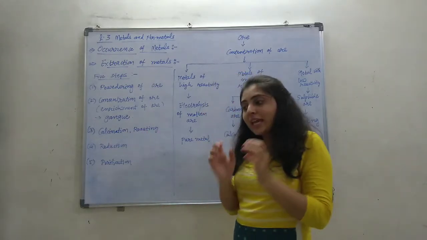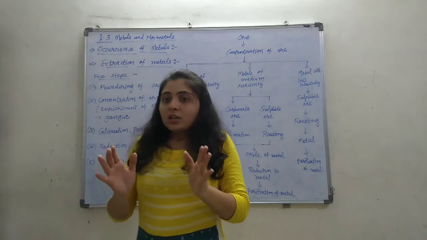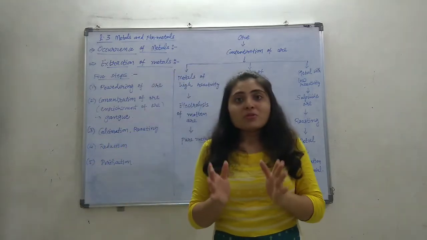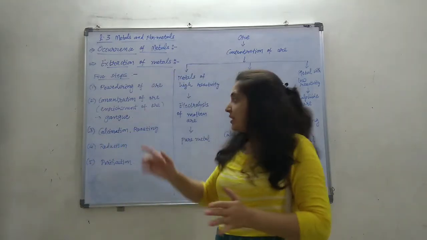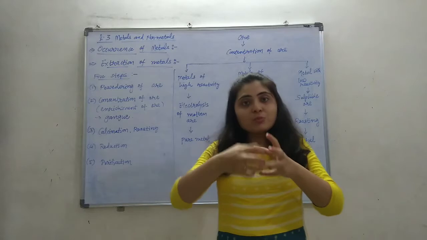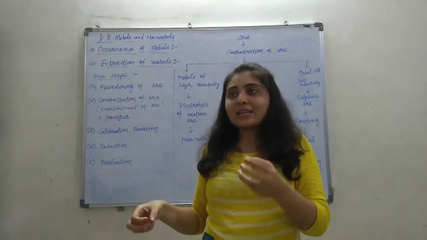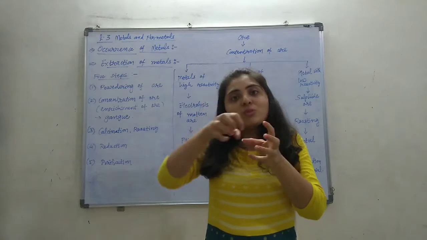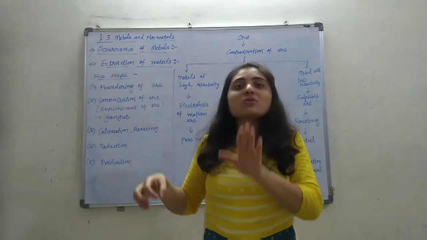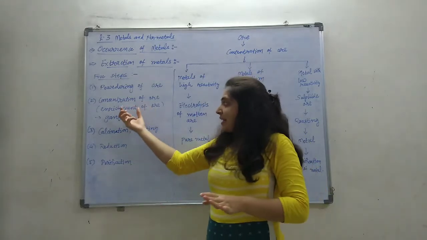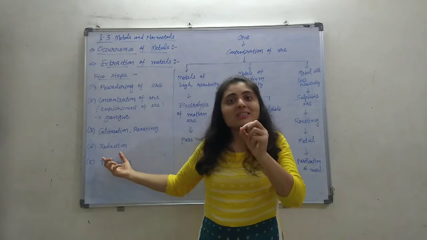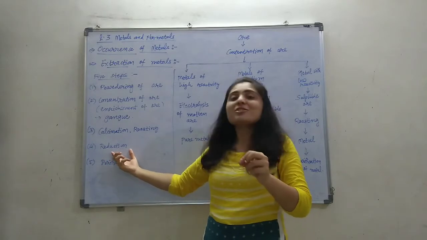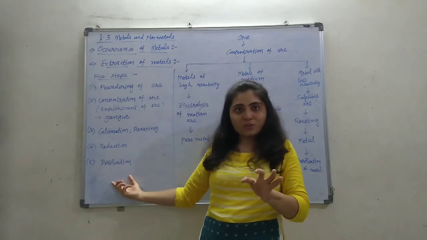Calcination and roasting method, any of the form. See, if the metal is in oxide form, like magnesium oxide or iron oxide, then directly we have to remove this oxygen, and removal of oxygen is called reduction. So directly, if the metal is in oxide form, the step is the reduction process and then purification.